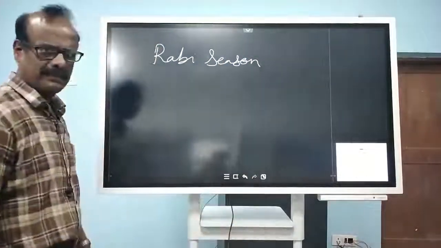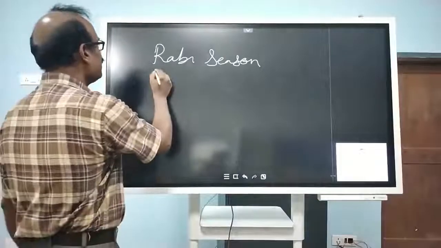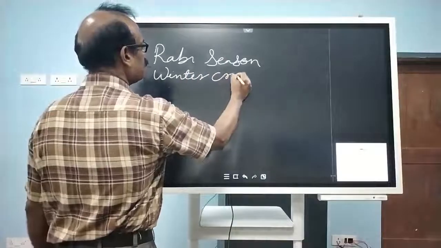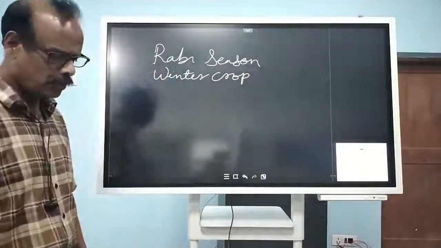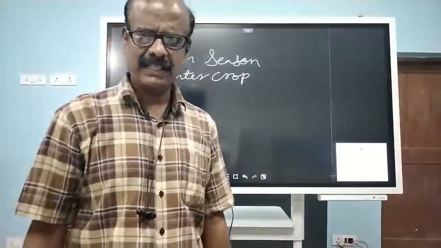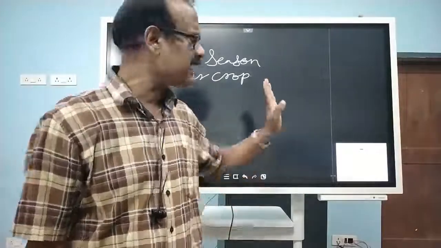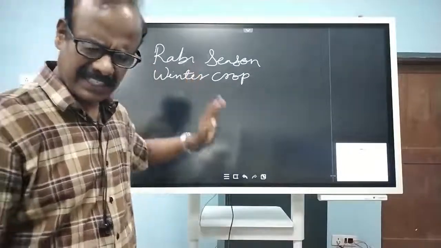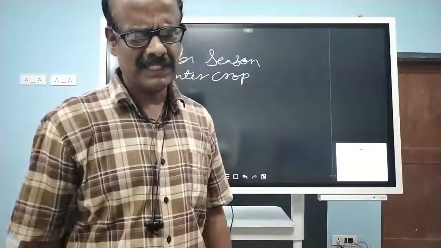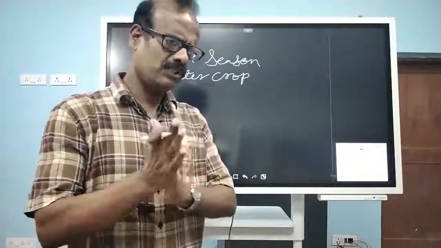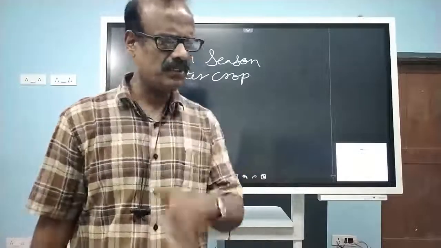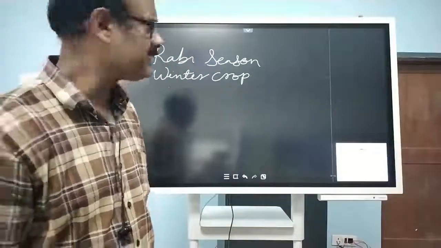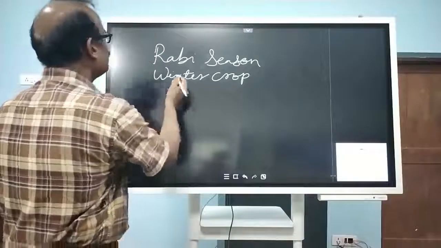Okay, Rabi crop. So it is actually a winter crop. It is grown in areas where the winter season or the temperature is low. So generally it is confined to North India. It requires less rainfall and less temperature, and this season is seen in North India. South India we don't have the Rabi season. Why? Because we don't have a winter season. Then the second one is the Kharif crop.